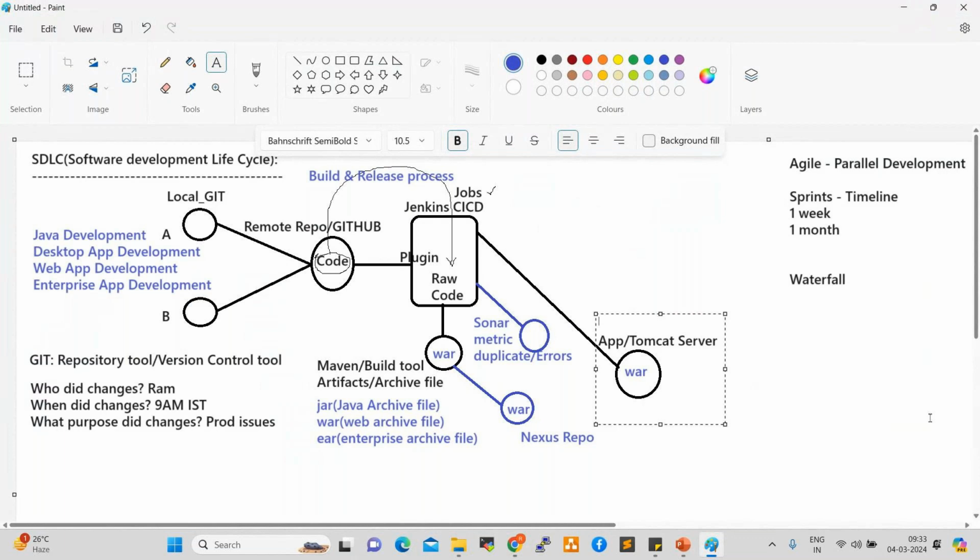In non-live applications, whatever WAR file is generated by Maven will be stored in the Nexus repository. Whenever we have a release, by that time we can push the WAR file to the respective target servers and deploy. Sonar is a code review tool, so at every stage it will review the code, right? Clear, right? I think Stravan, yes.